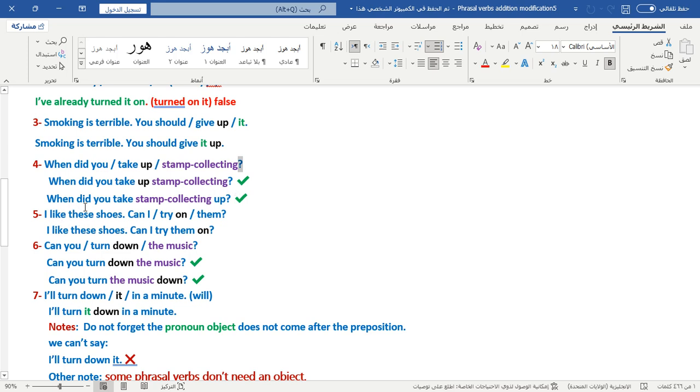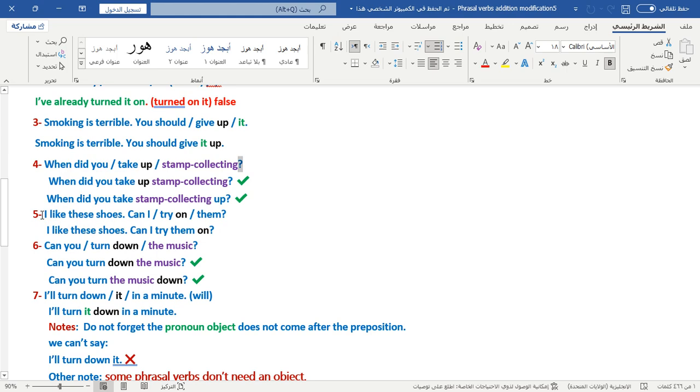Or, when did you take stamp collecting up? The noun object is before, not after, the preposition. Both of them are correct because we have a noun.